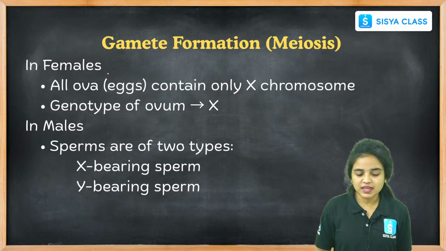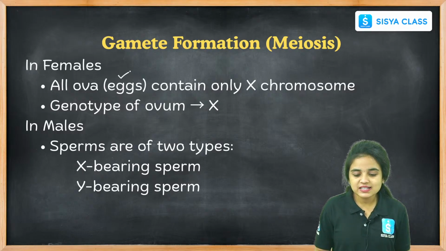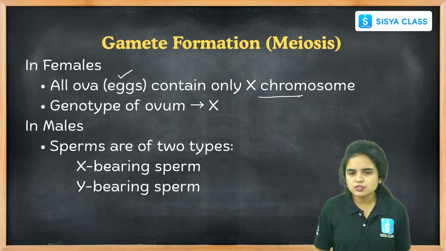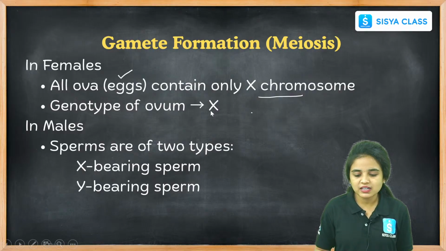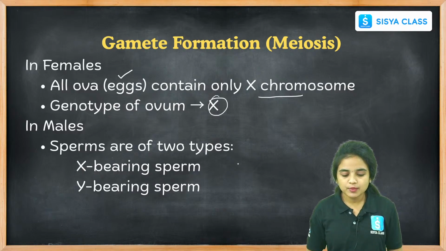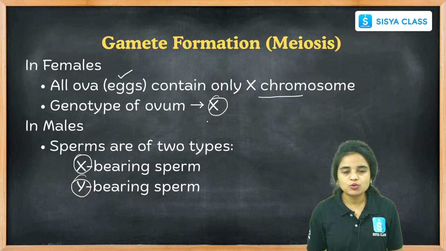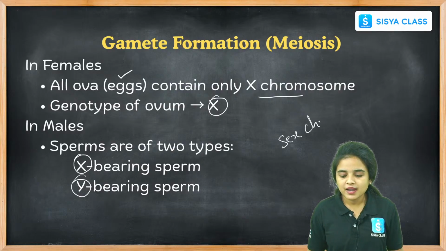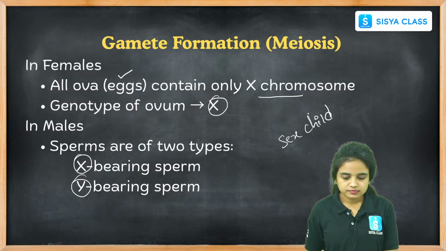The egg cells in females contain only X chromosomes. Every mother carries only X chromosomes. There is no Y chromosome here, only X chromosomes in the mother's body. Males carry both X and Y chromosomes. Females carry only X chromosomes, but males carry both X and Y chromosomes, and this is how the sex of the child is determined in humans. Right students?